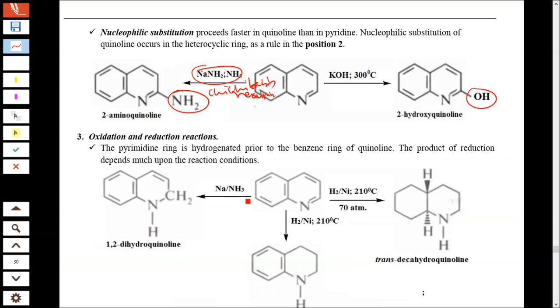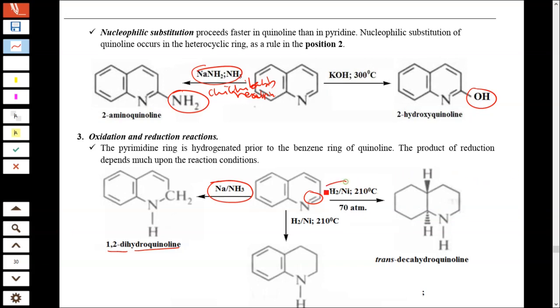Oxidation and reduction: when reduced with sodium in liquid ammonia, you will get 1,2-dihydroquinoline, that is, one double bond is reduced.